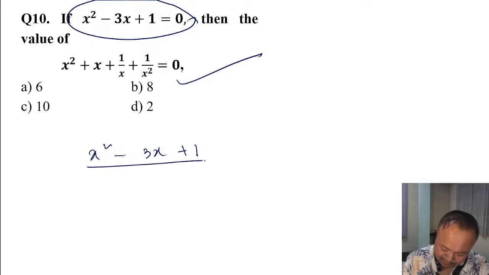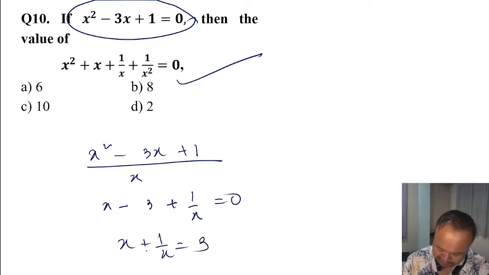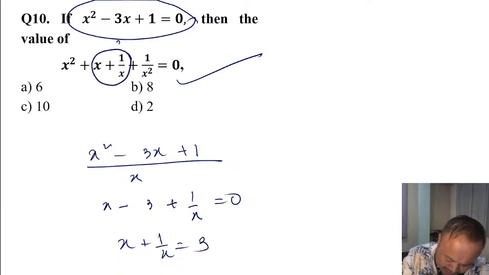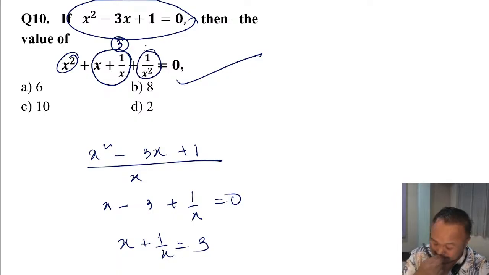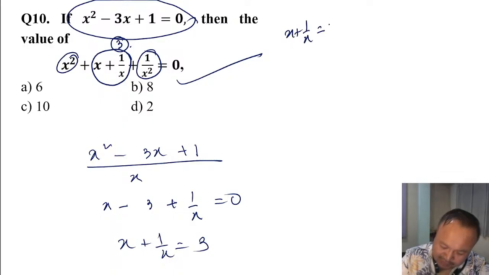So dividing by x you get x minus thrice plus 1 by x is equal to 0. It becomes x plus 1 by x is equal to 3. So x plus 1 by x is 3, and x square plus 1 by x square is the square of 3, minus 2.